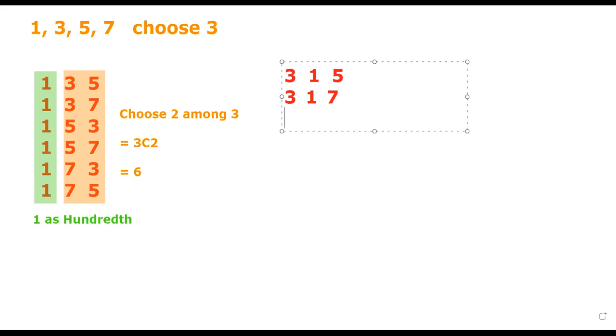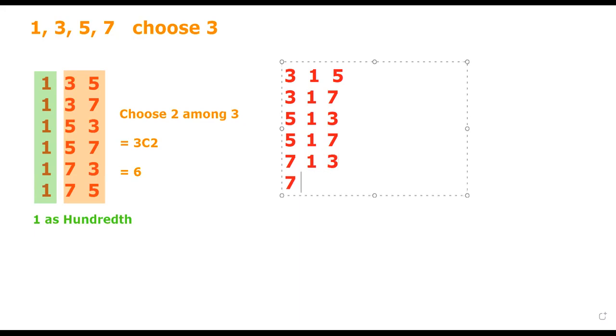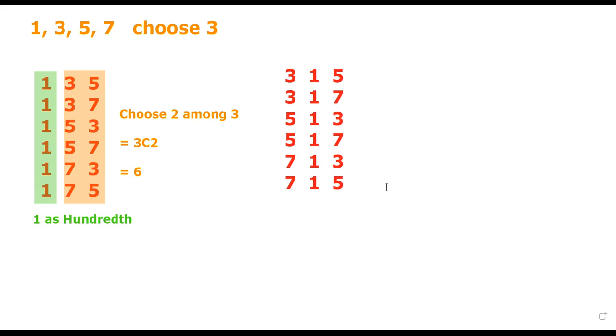And then it will be our 513, 517, and 713, 715, just like this. Again, these are all the possible ways for each digit to be in the tens place. Again, it has 6 different ways, as shown on our left hand side.